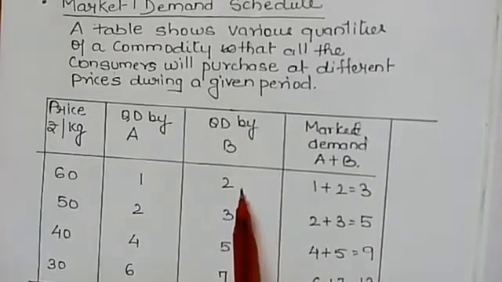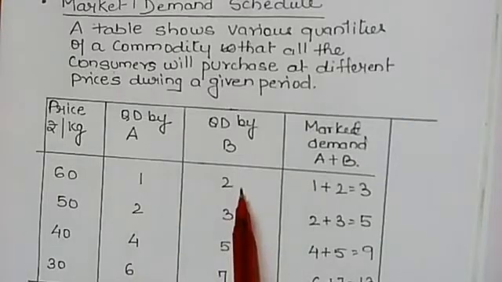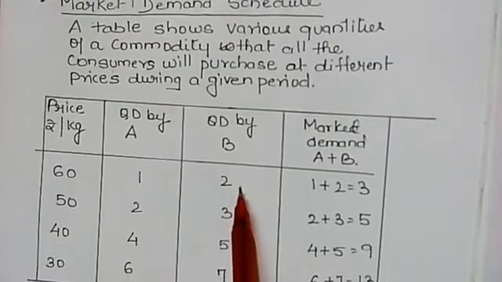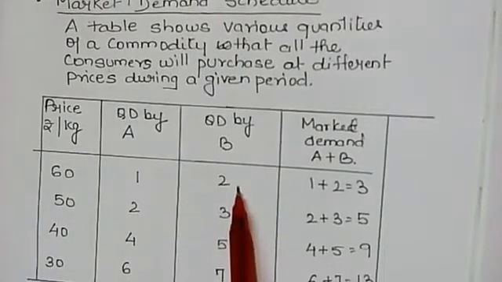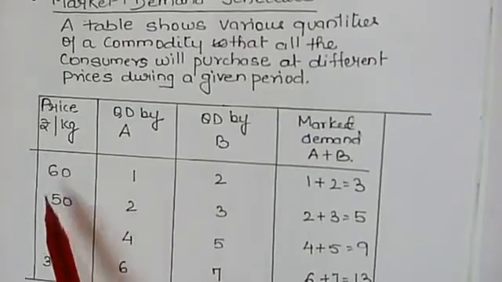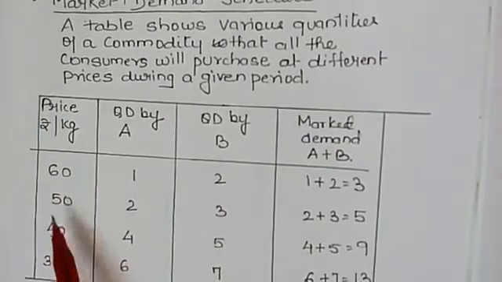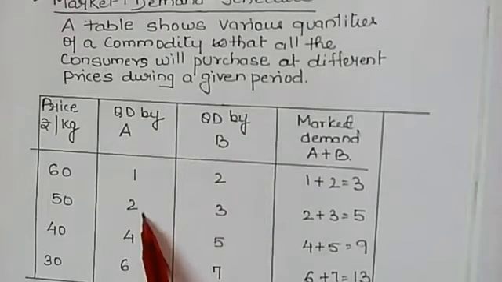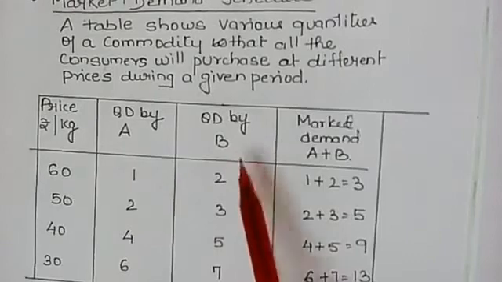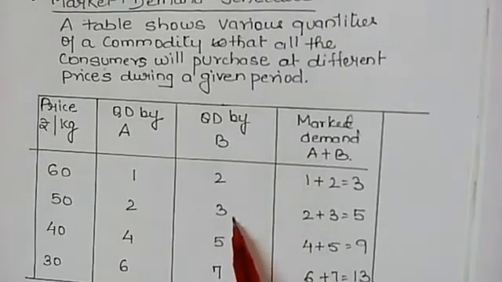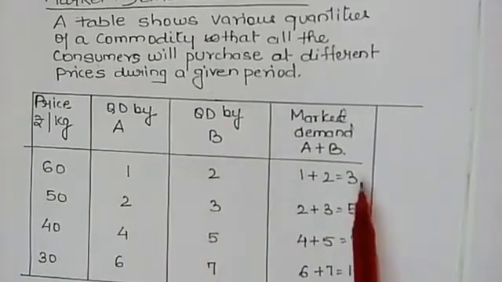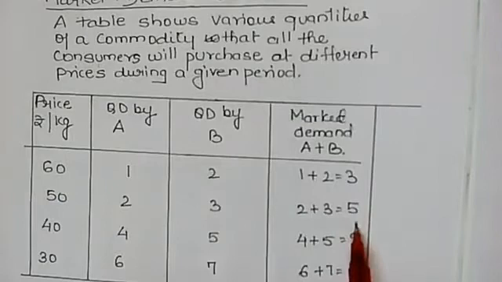Like the individual schedule, the market demand schedule also shows an inverse relationship between the price and the quantity demanded of a commodity. When the price decreases from 60 to 50, the quantity demanded by individual A increases, and the quantity demanded by individual B also increases. Therefore, with a decrease in price, the quantity demanded in the market also increases.